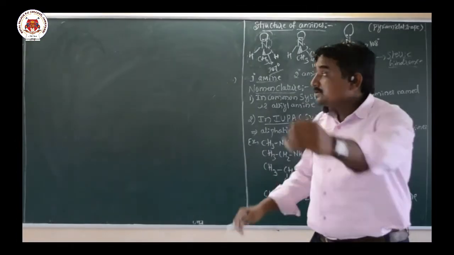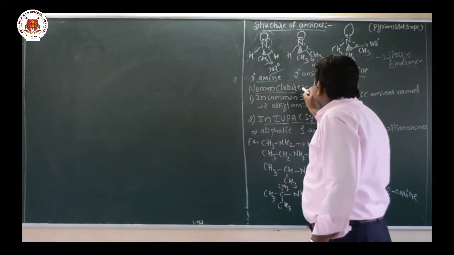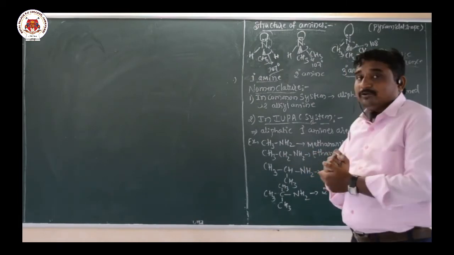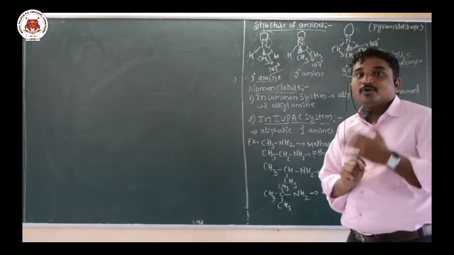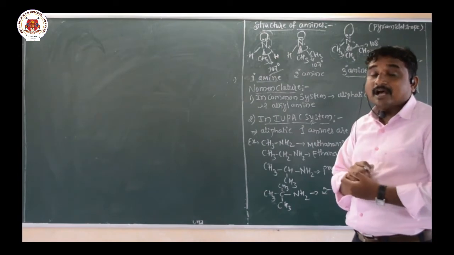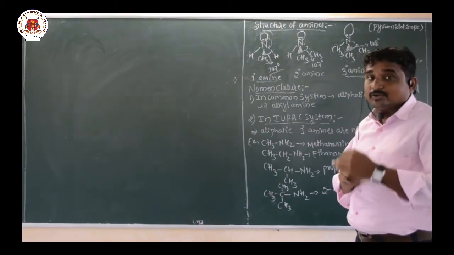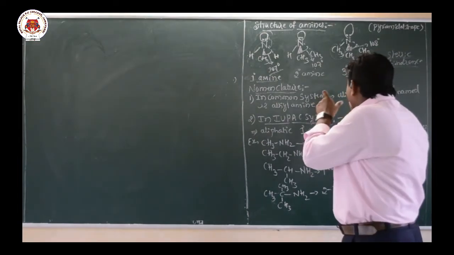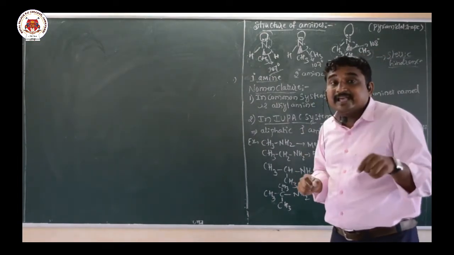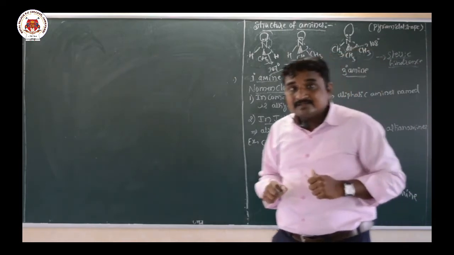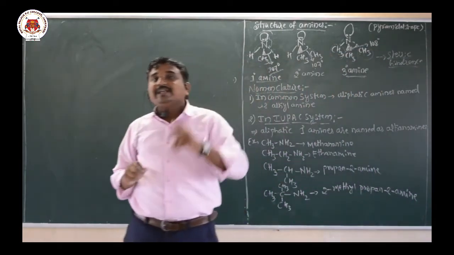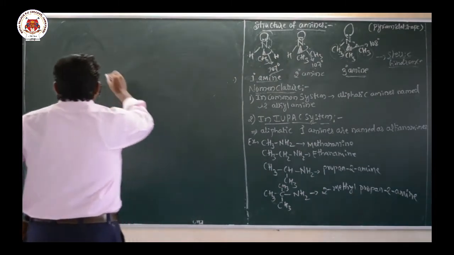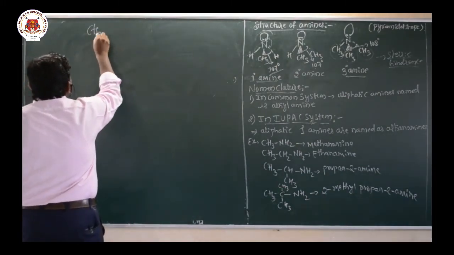Okay, so next one, nomenclature. For nomenclature of amines, we have 2 systems. The first one is the common system and the second one is the IUPAC system. In the common system, the alkyl amines, I mean aliphatic amines, are named as alkyl amine.